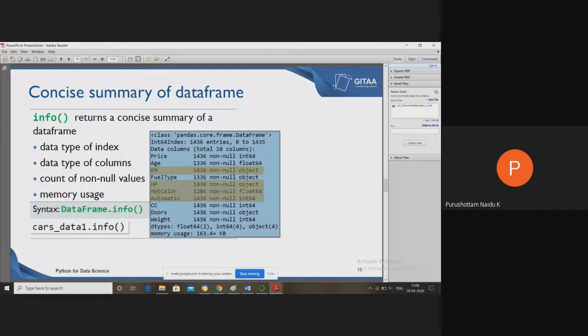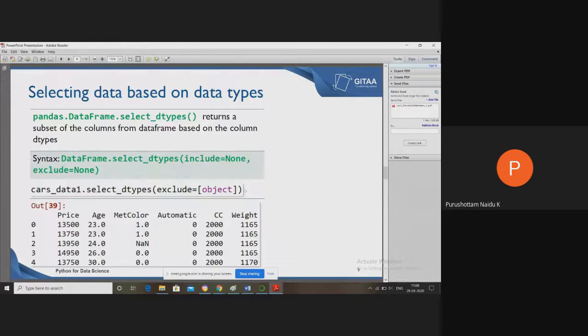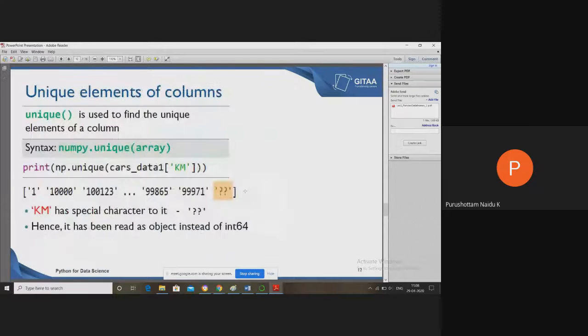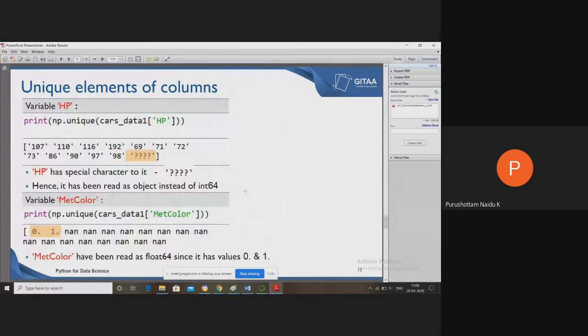Float type. We also discussed why MetColor is float type. Let's see, yes, the MetColor.